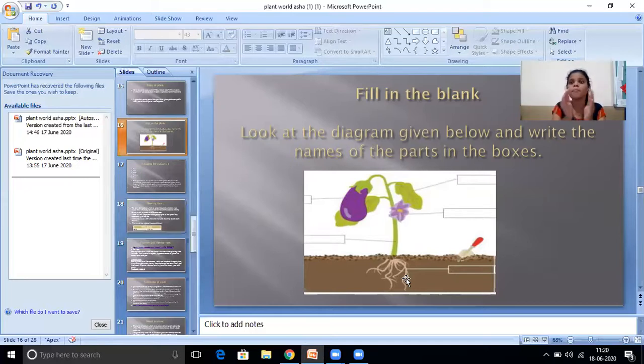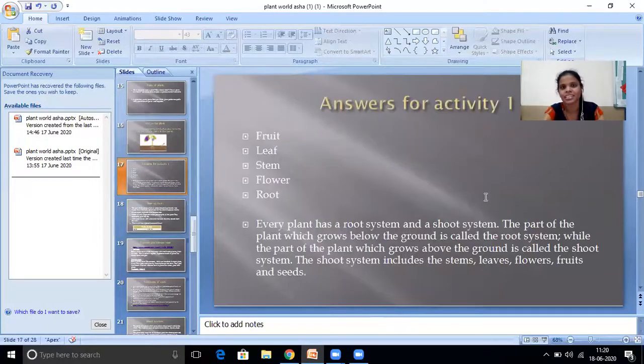These are the parts of the plants. Okay. These all are the parts of the plants. See here. Okay. Then we'll go for next. Yes. See, Activity 1, I already gave the answers because you are too smart. Yes or no? You are too smart, because of that you only answered.